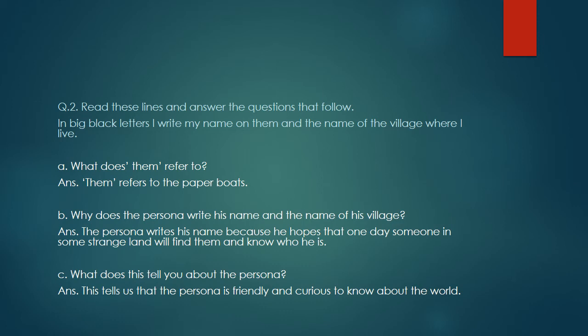Come to B question. Why does the persona write his name and the name of his village?